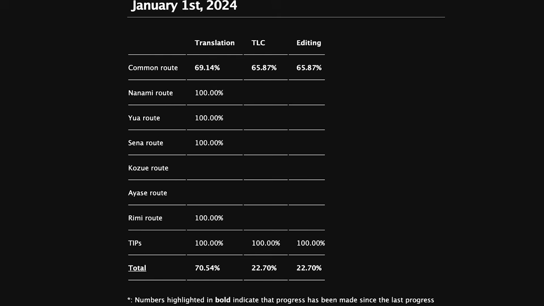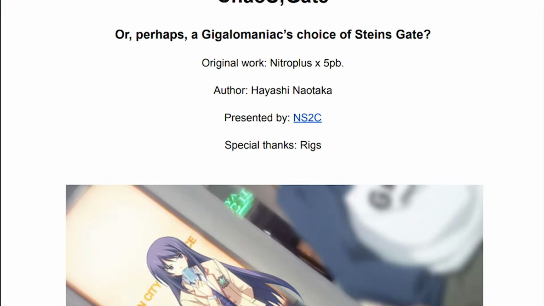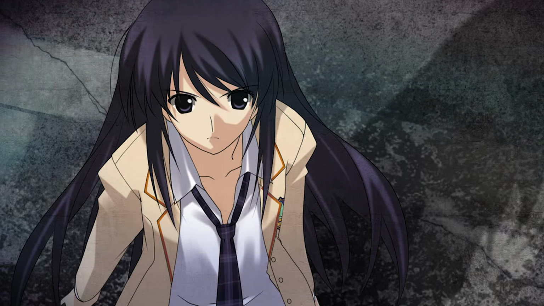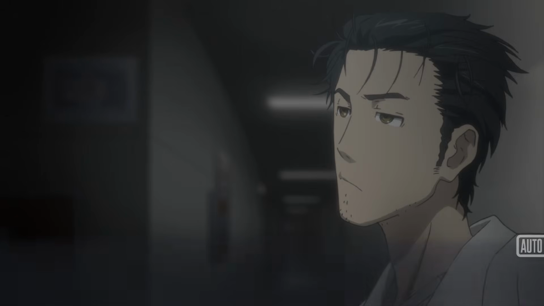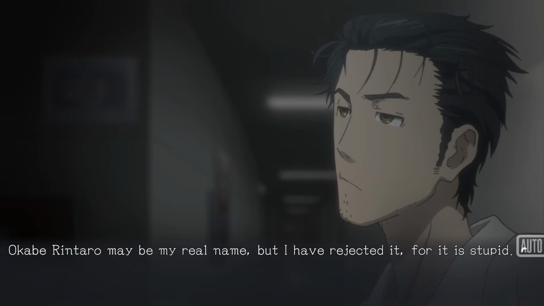With the way they've been progressing, it should be out sometime soon. Another nice piece of Chaos Head side material is Chaos Gate, which is a funny little short story about a meeting between Senna, one of the major secondary characters in Chaos Head Noah, and Okabe, the protagonist of Steins Gate.